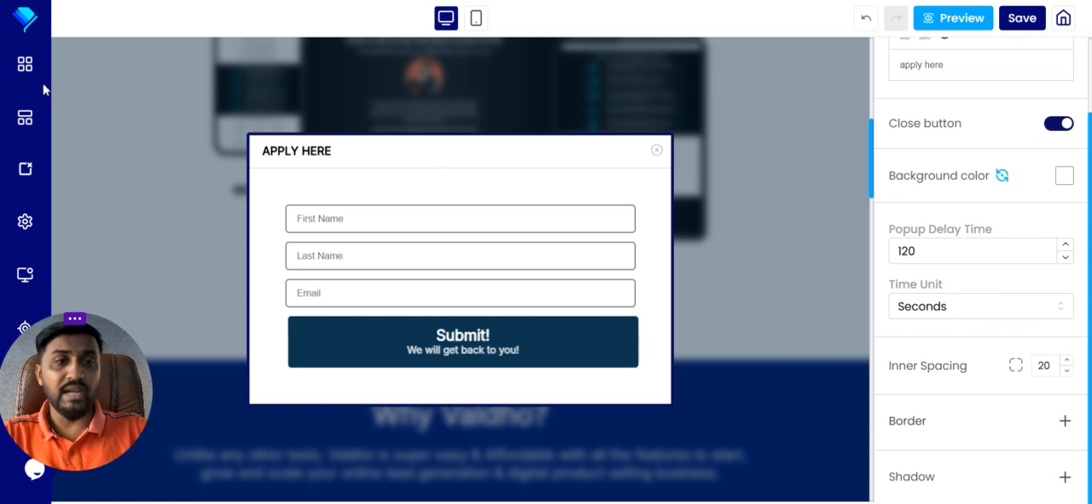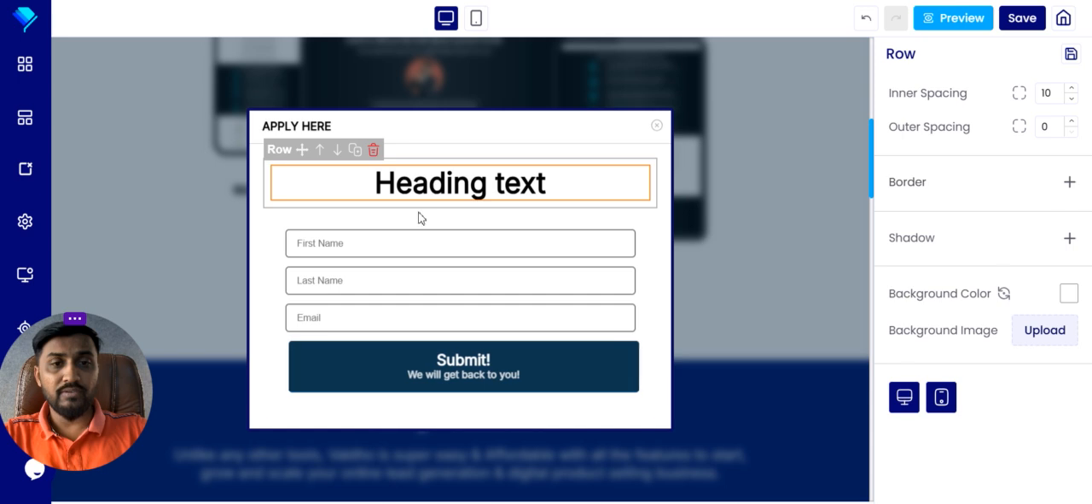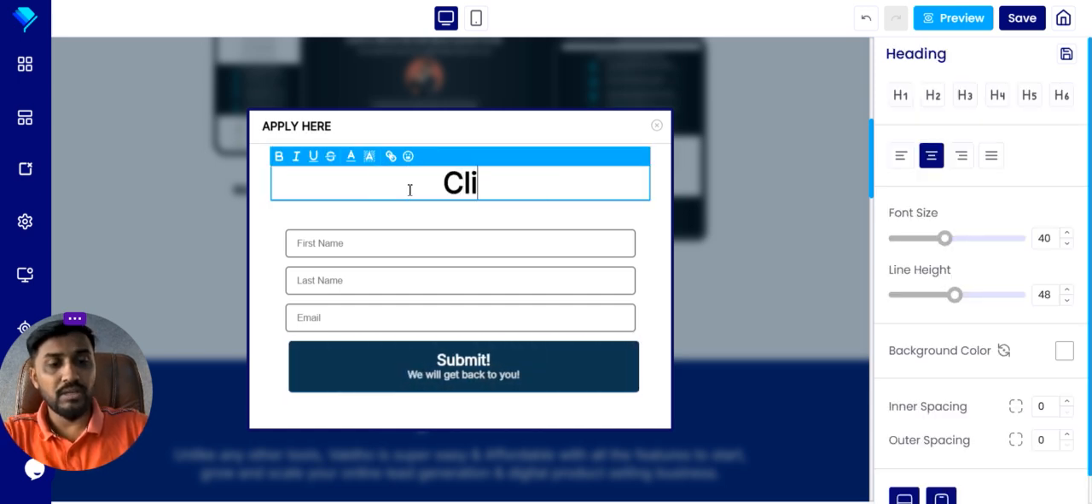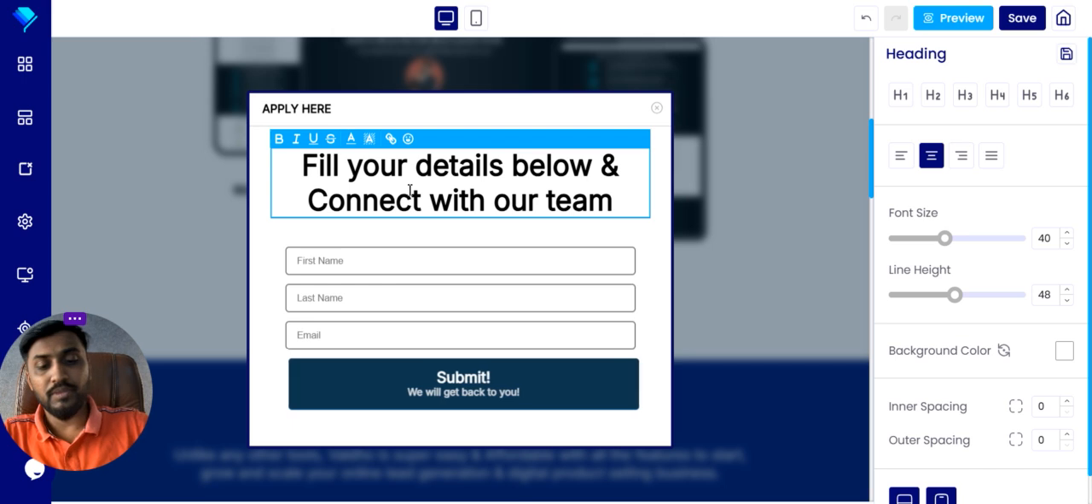And here you can write a headline also, you can drag and drop here. If you want to put a headline, for example, like this: fill your details below and connect with our team.